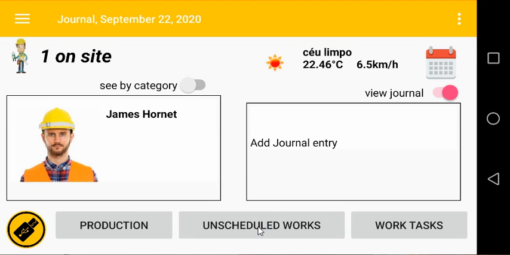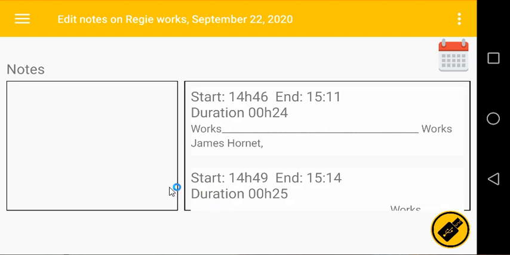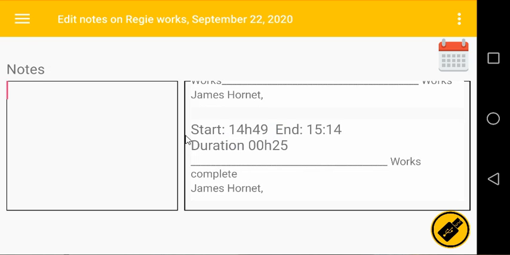To view unscheduled works, ongoing unscheduled works, you click on the middle button. This is an example of unscheduled works that were done during this day. As you can see, one starts at this hour and ends at this hour. It had a duration of 24 minutes and the works were done by this worker. The second entry is right below, also with a duration of 25 minutes.